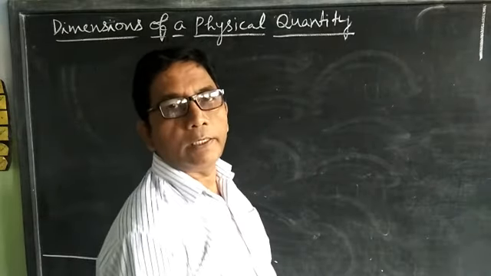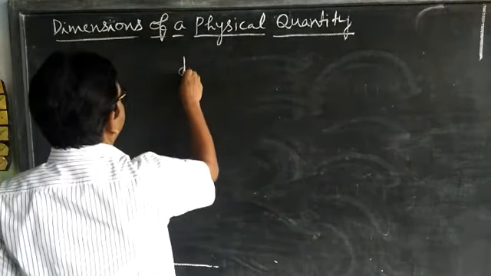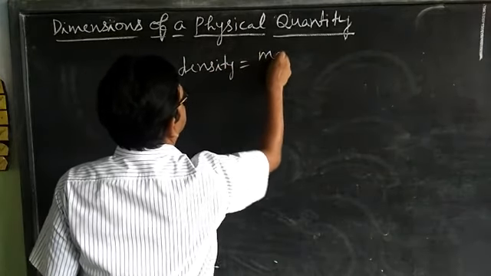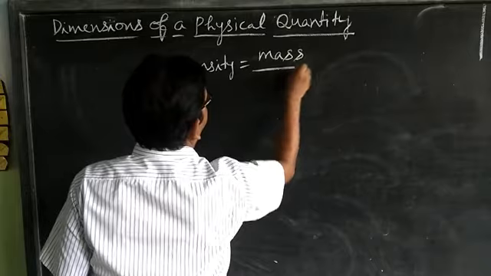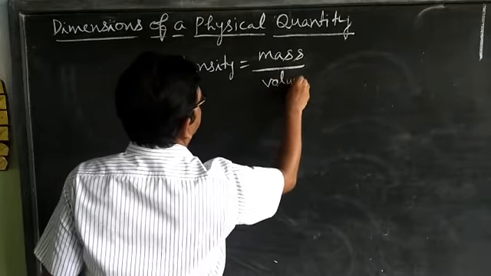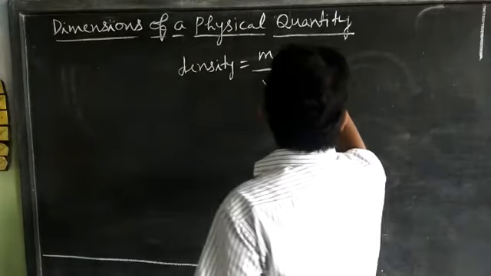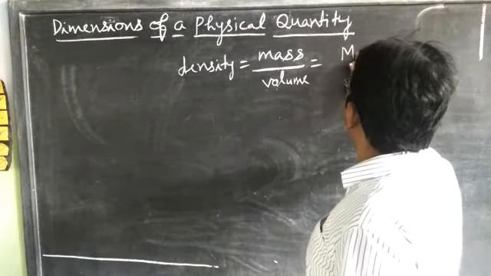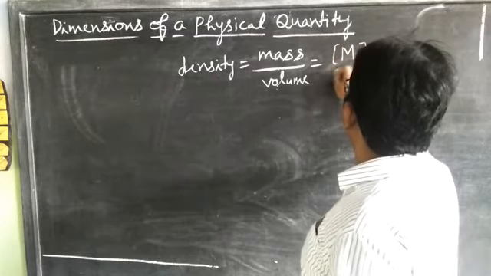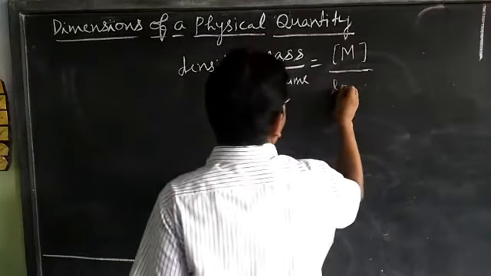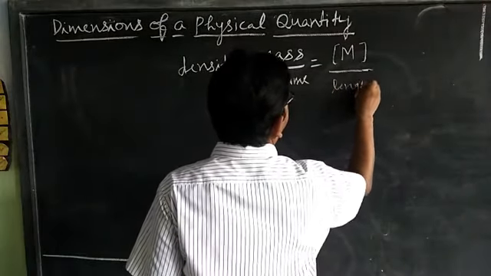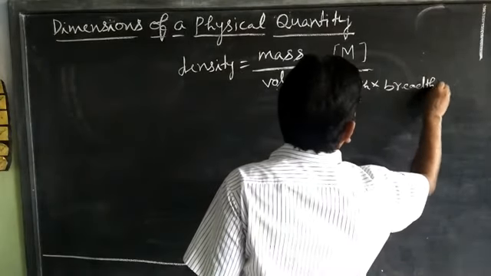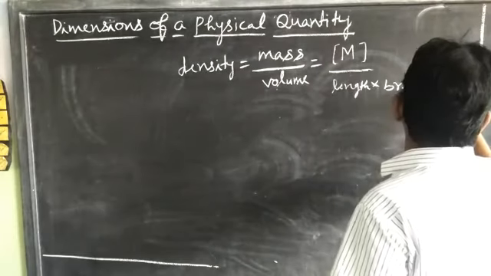For example, density is equal to mass upon volume. Mass can be represented by M, and volume is length into breadth into height.